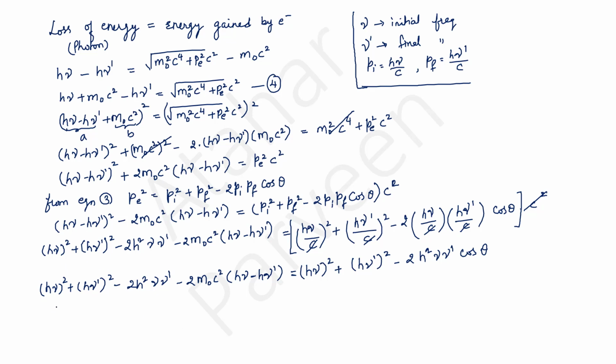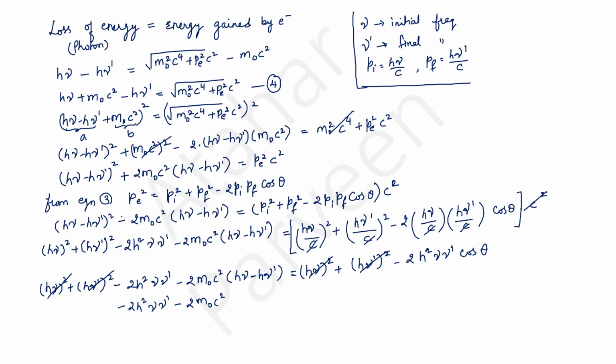Now what I can do is first cancel the similar terms: this (hν)² and (hν′)² are going to cancel. And what else will be remaining? We will have −2h²νν′ − 2m₀c²... Sorry, it will be plus m₀c².